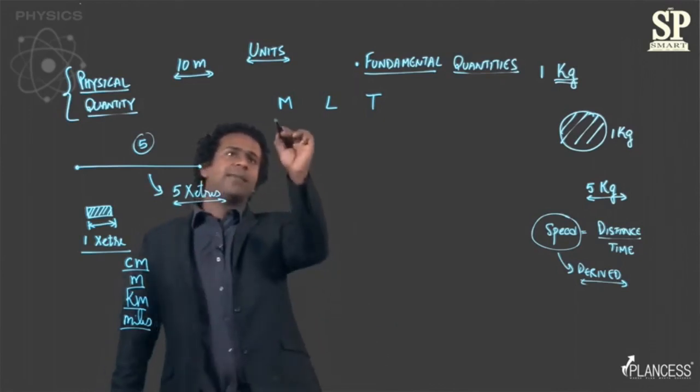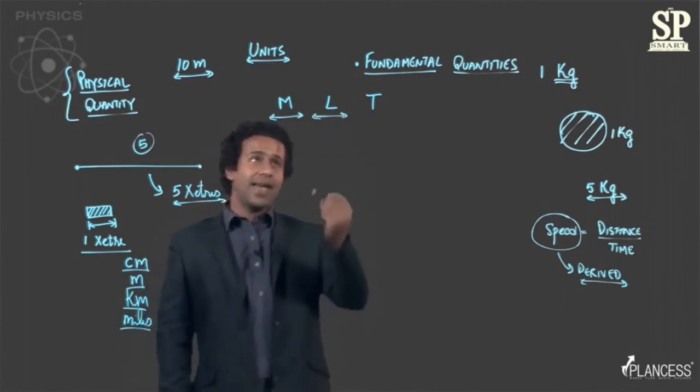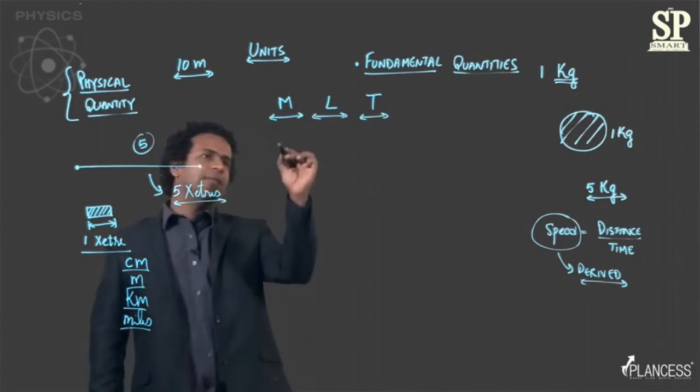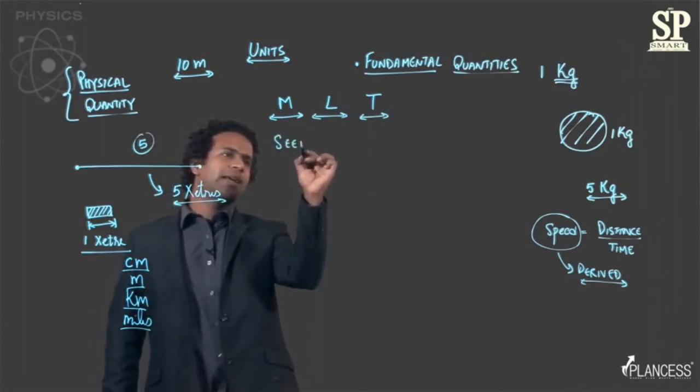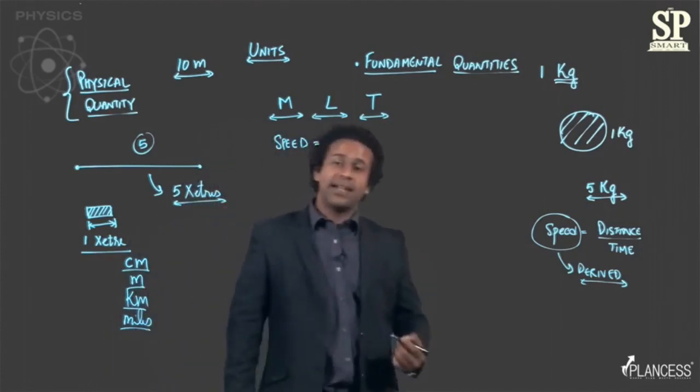Now, for the fundamental quantities, we have already fixed the dimensions: mass is M, length is L, time is T. Let's think about speed. Speed is distance divided by time.